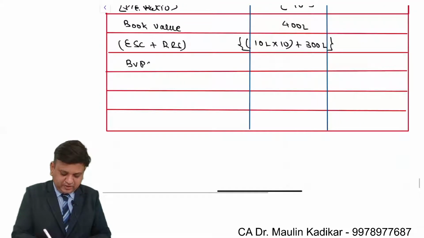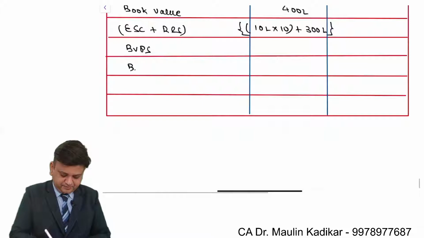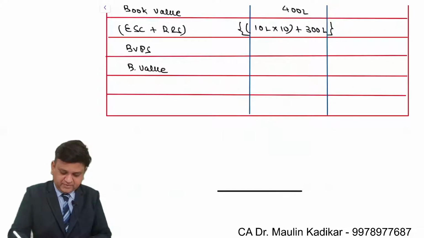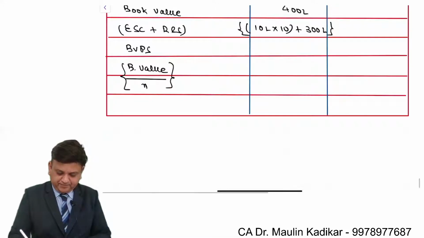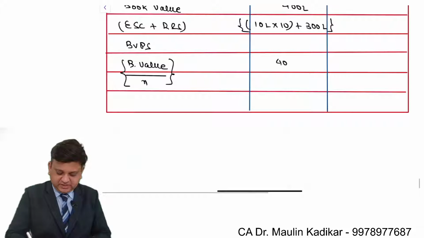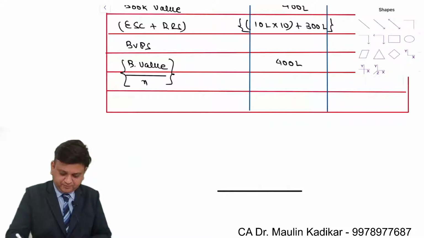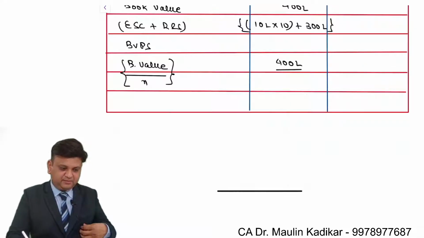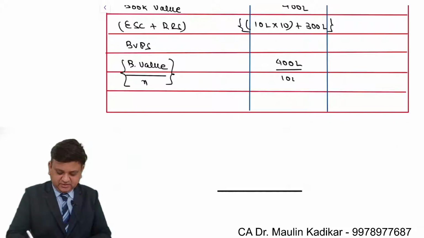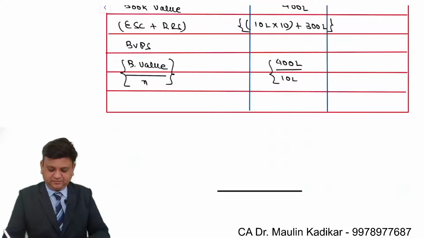Based on that, book value per share is book value divided by number of shares. So it is 400 lakhs divided by number of equity shares, 10 lakhs. So it is 40 rupees per share.